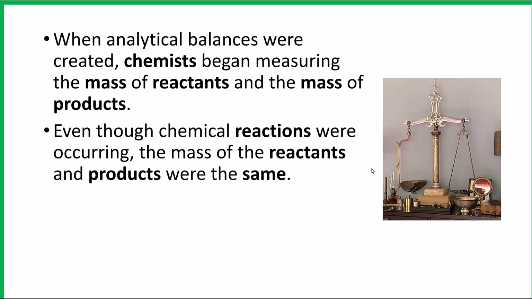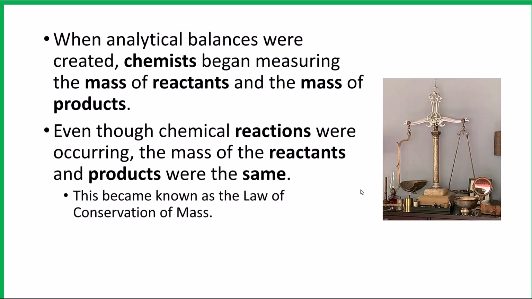Even though chemical reactions were occurring, the mass of the reactants and the mass of the products were the same. So these substances were changing composition, but their mass was being unchanged during the reaction. And this became known as the law of conservation of mass, because the mass was being conserved even though a chemical change or chemical reaction was occurring.